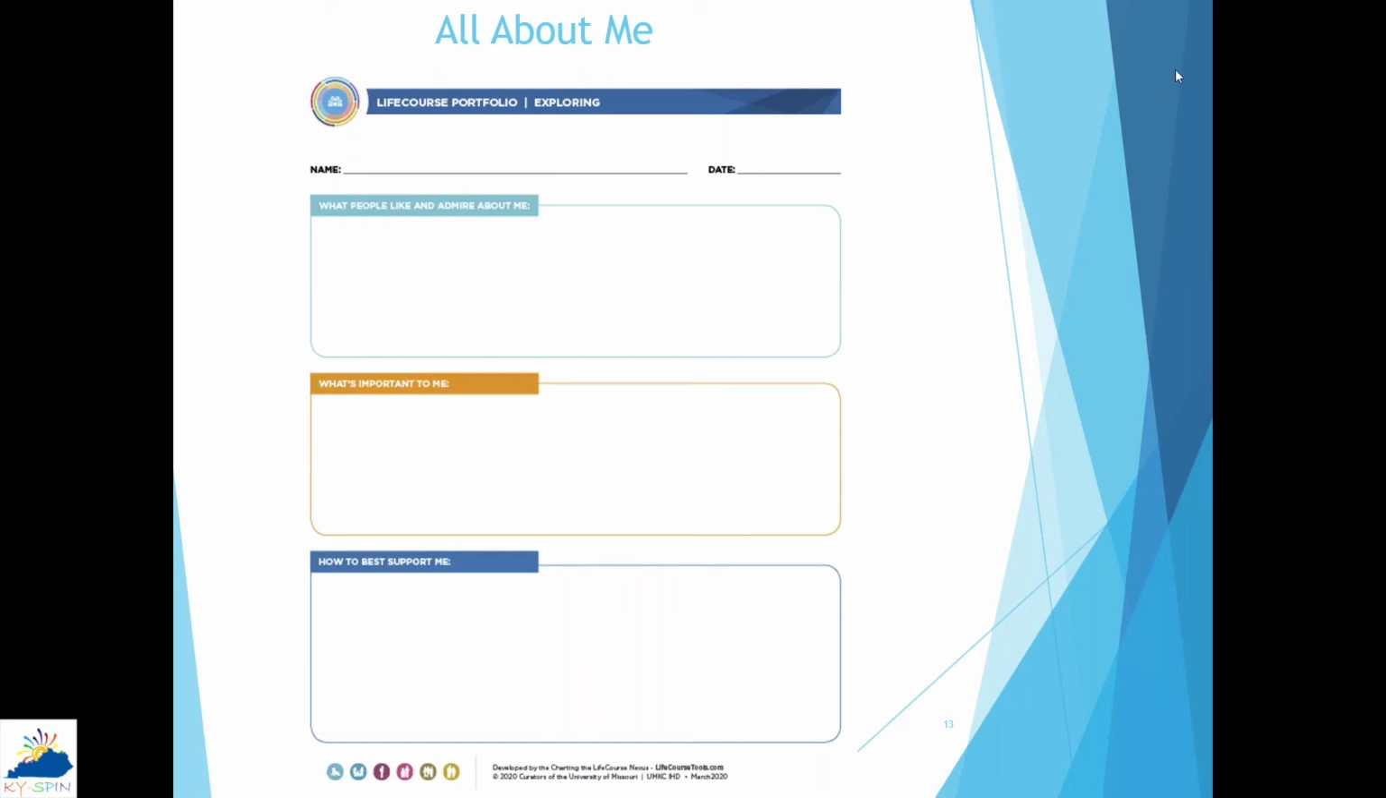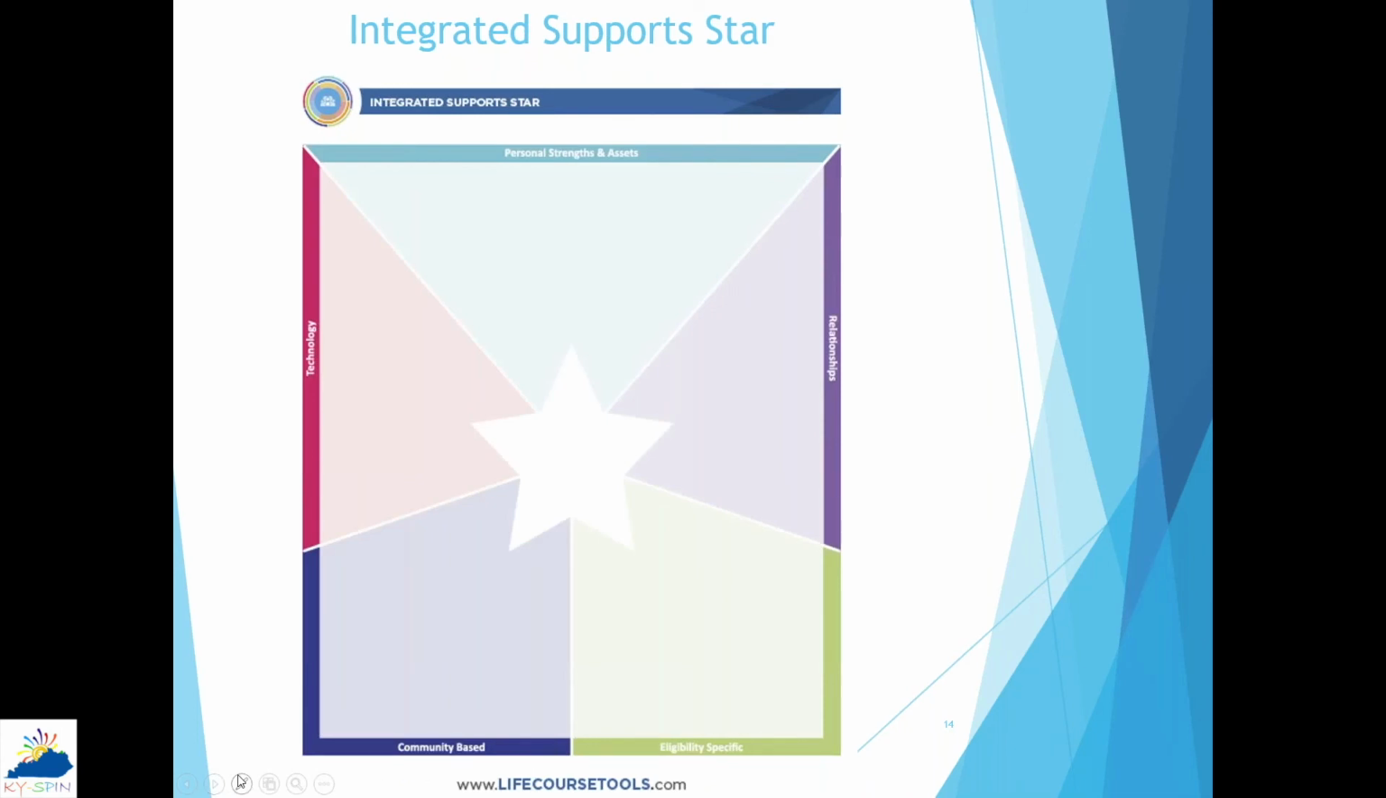And so the next thing is the integrated support star. The integrated support star is the final page that we're going to be discussing. Filling in this worksheet could be the most thought-provoking and time-consuming in this short portfolio. And keep in mind that this is just the tip of the iceberg, just the very beginning stages to begin to explore wants and needs. So the integrated star represents any supports that are needed to have a good life.